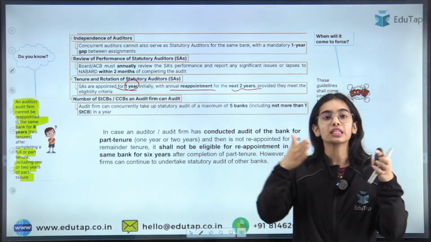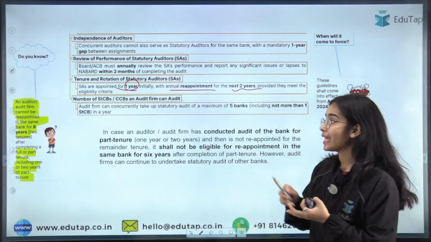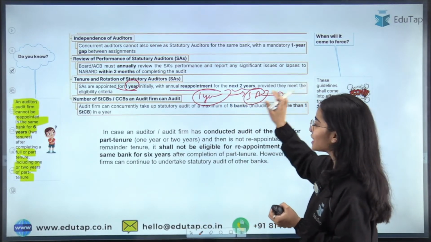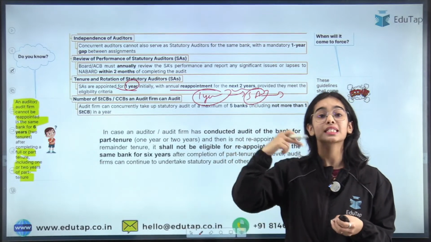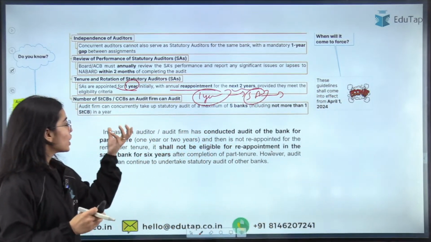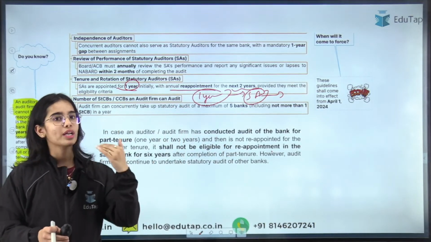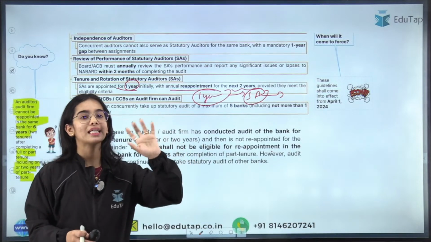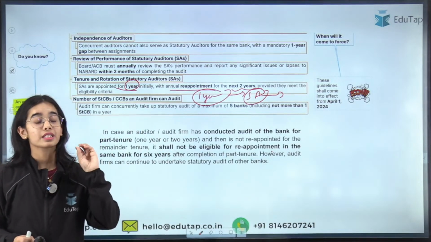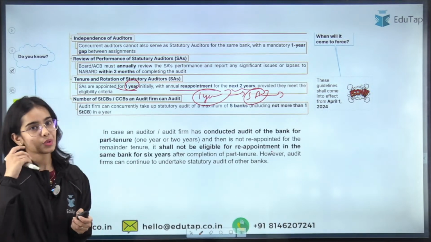Let's say that they are not covering their full tenure. They have been released from the bank in 1 year only. Even if they are covering only 1 year of the statutory audit in a particular bank, they will be ineligible for appointment in the same bank as the statutory auditor for the next 6 years. So that is the idea, that in case an auditor or audit firm has conducted an audit even for the part tenure, that is for 1 year, or let's say for 2 years only, or even for the full tenure, that is the 3 years, they will be ineligible for appointment in the same bank for 6 years. They can take up the statutory audit of other banks. Okay, so that is the idea.